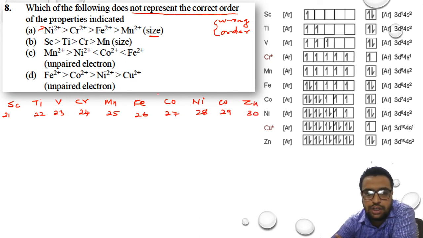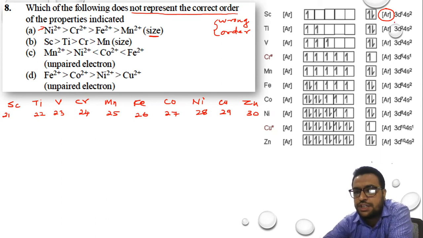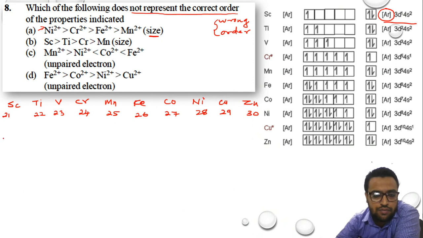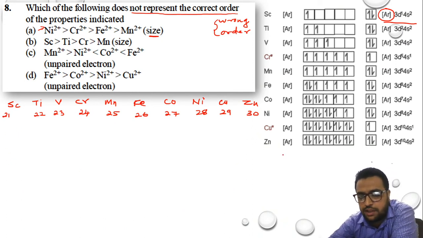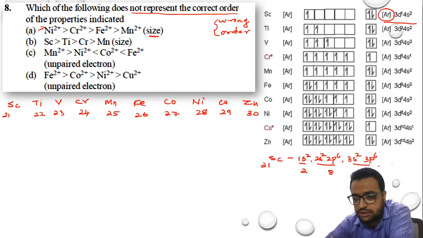If we look at the electronic configuration, up to argon, everybody has the same electronic configuration. What is the meaning of writing this electronic configuration like argon 3d1 and 4s2? I'll show you here at the bottom of this series. If I write it for scandium, atomic number 21, the electronic configuration will be 1s2, 2s2, 2p6, these are 10 electrons, 3s2, 3p6. So look, 2, 8, 8 electrons.